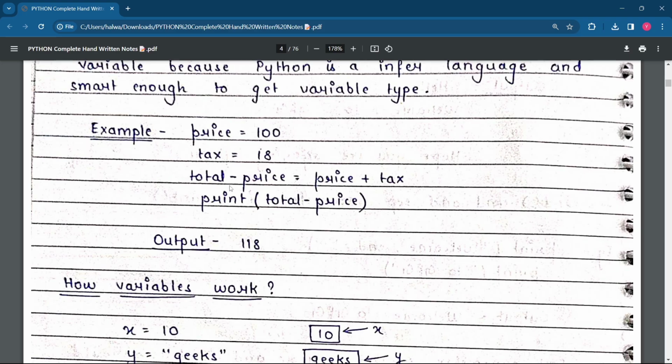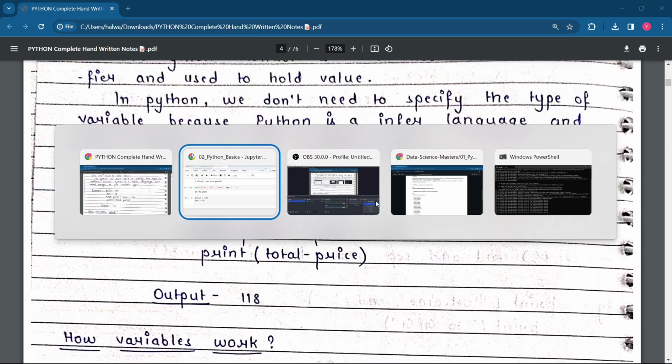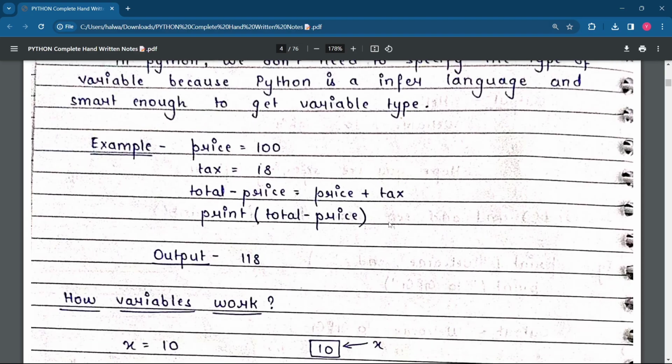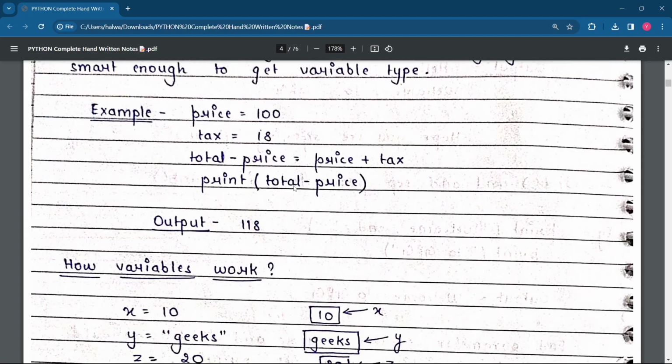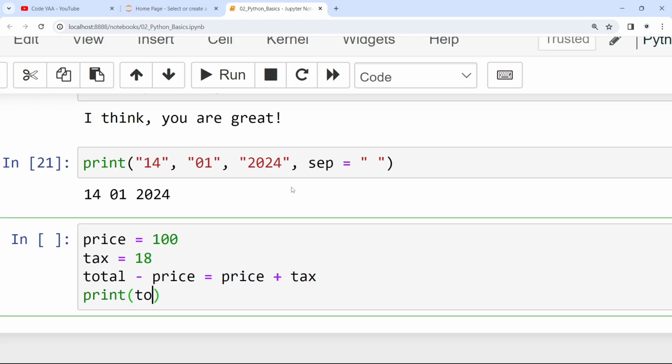And some simple operations I have done. Total minus price equal to price plus tax. And I will print total minus price. So think what will be the output.